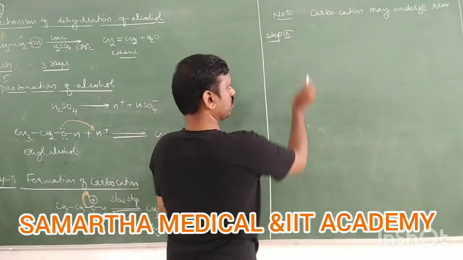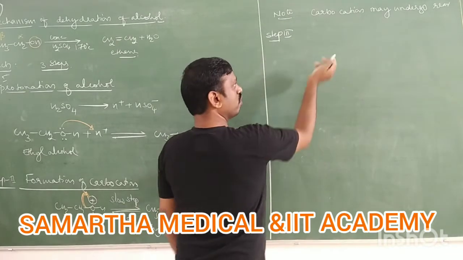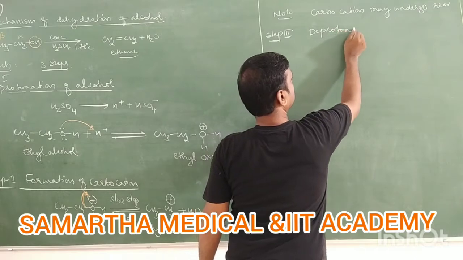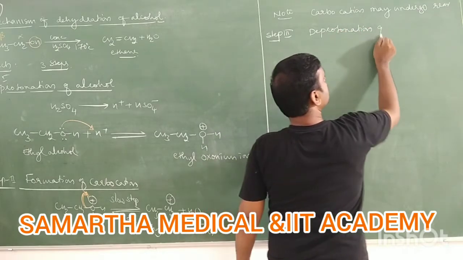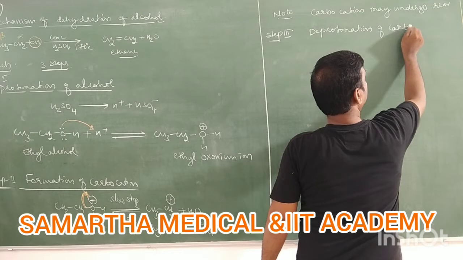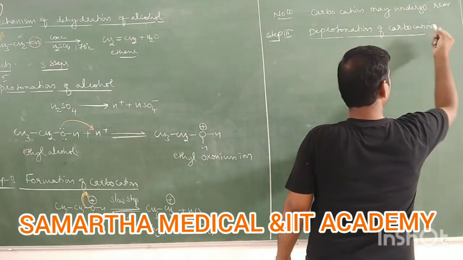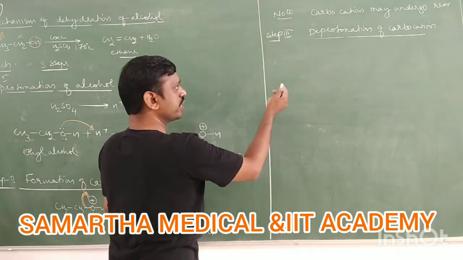In step 3, elimination of proton, nothing but deprotonation of carbocation. It is also called deprotonation of carbocation. So carbocation undergoes deprotonation, means eliminates proton.